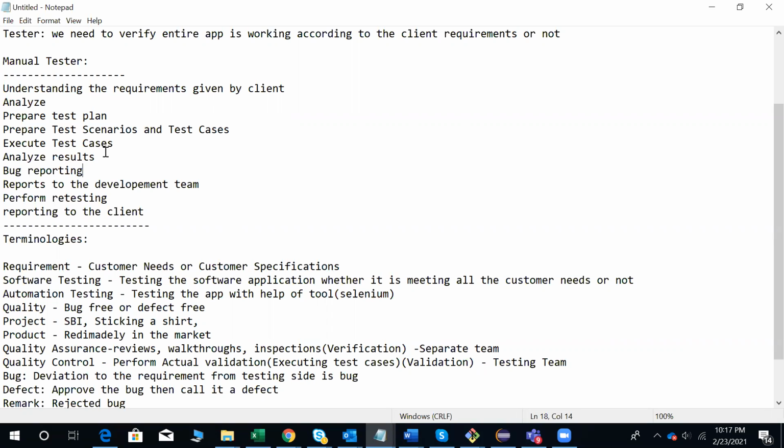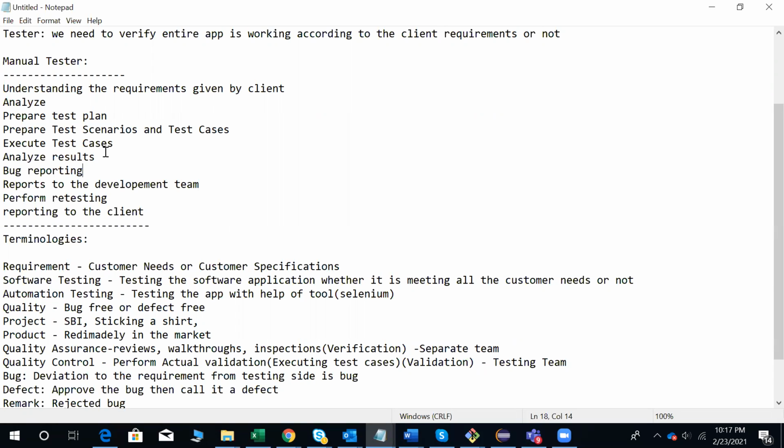If you are able to clear the manual testing part, and the interviewer feels that yes, you are telling all the answers on manual testing, then the interviewer will go to the Selenium part and he will ask more and more questions on the automation testing part. Okay, so that is how manual testing is very, very important. Though you are going to an interview on automation testing, you should still be perfect in manual testing.